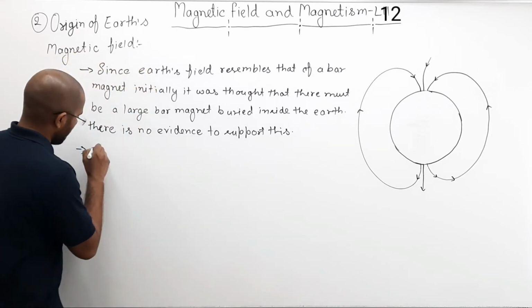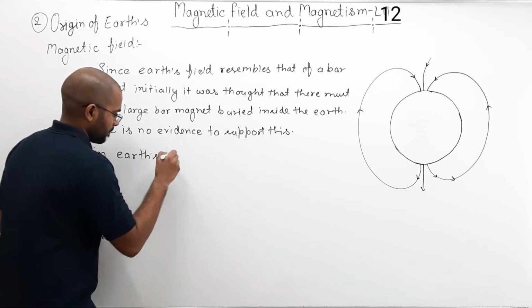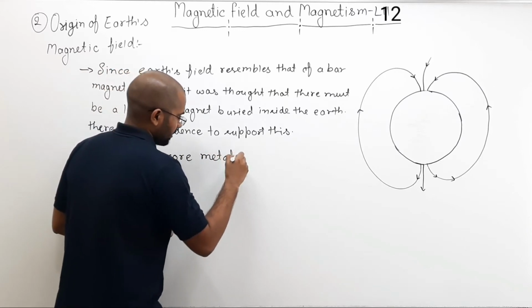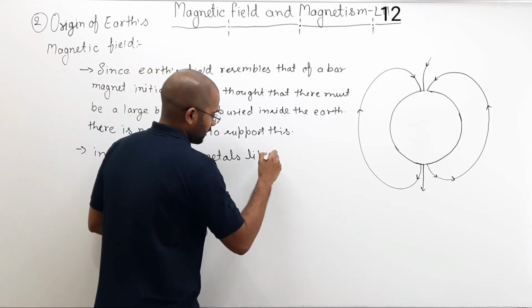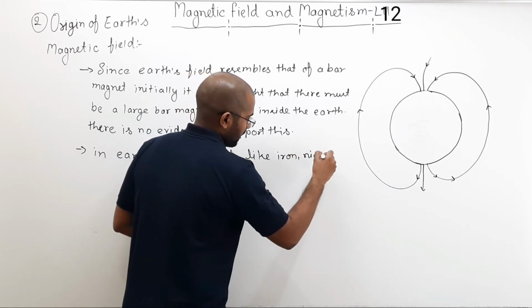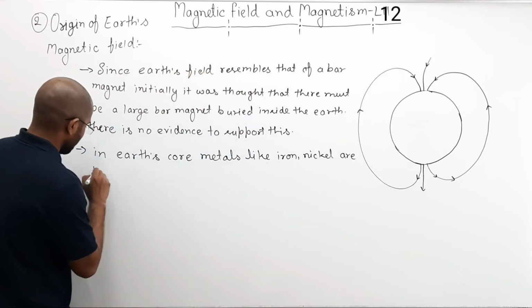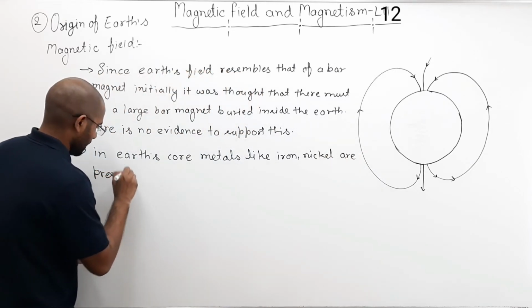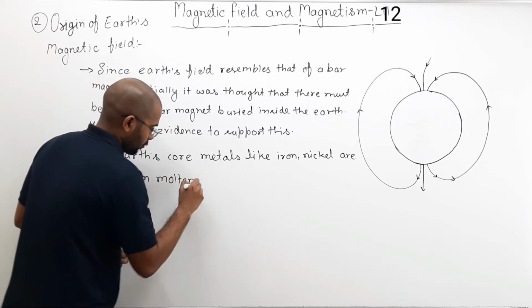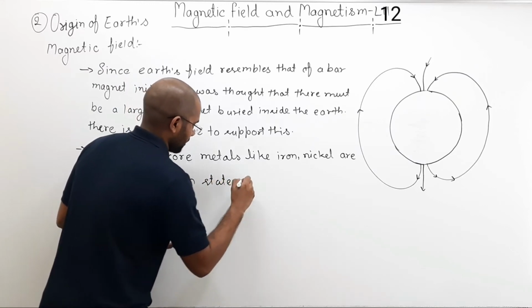Why are they present in molten state? Due to very high temperature.